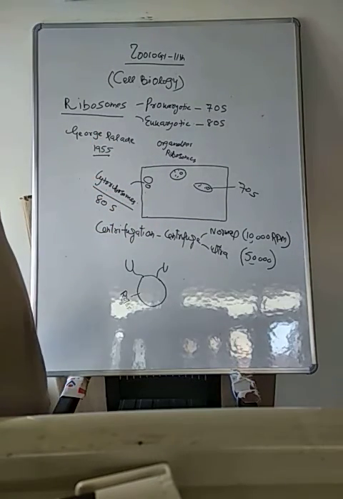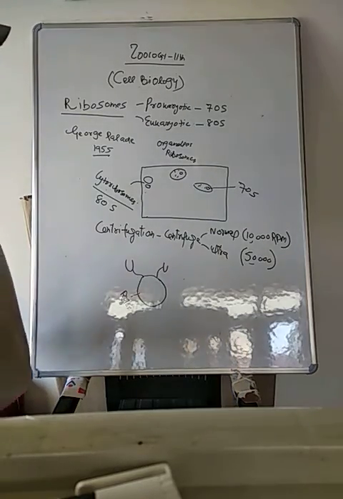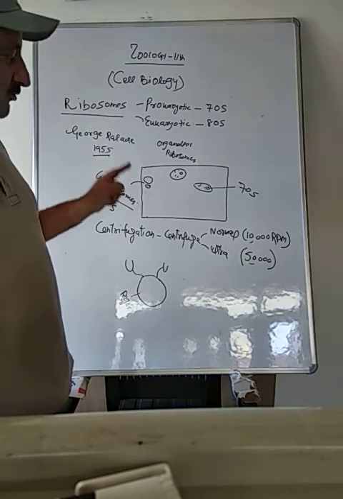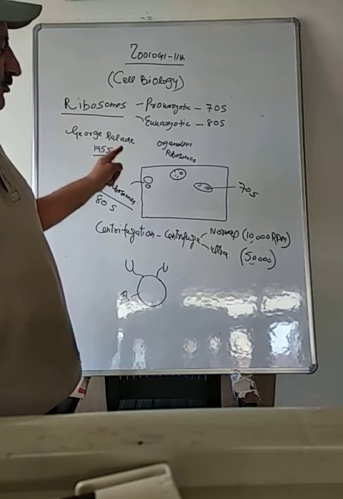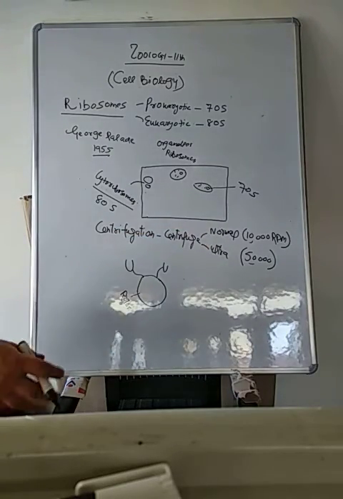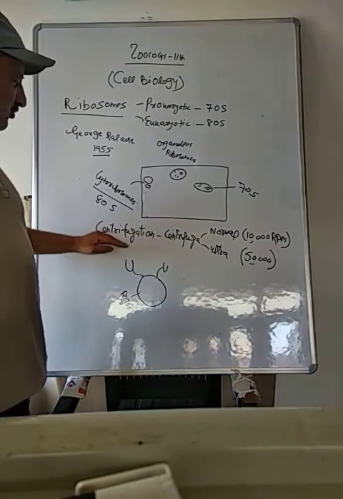Other cell organelles, such as mitochondria, nucleus, chloroplast, etc., can be separated by a normal centrifuge. But to separate ribosomes, we need an ultracentrifuge. So the ultracentrifuge is used to separate them, and the process is called centrifugation.